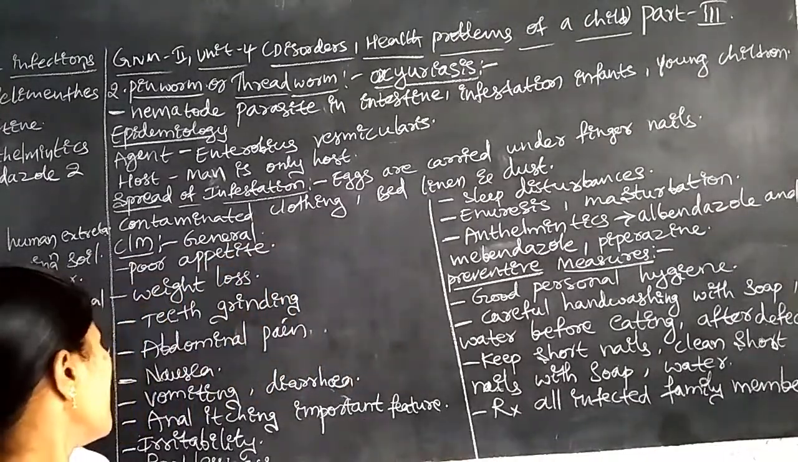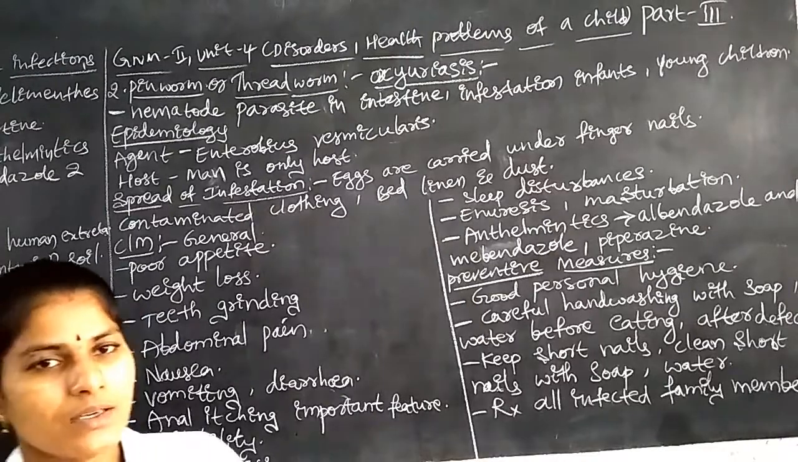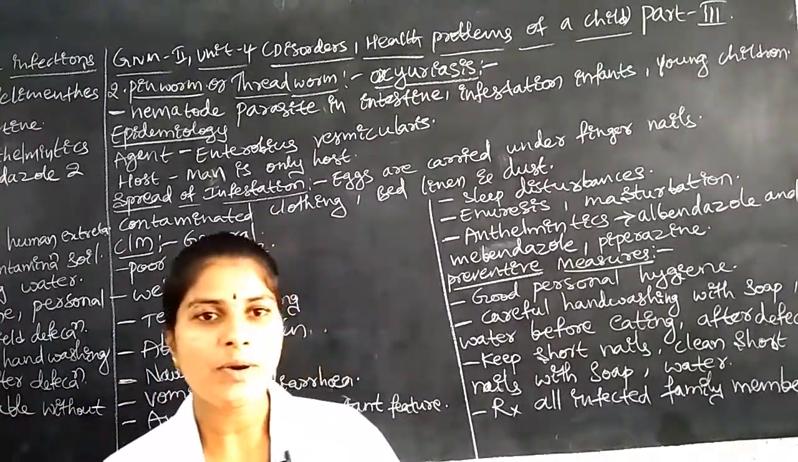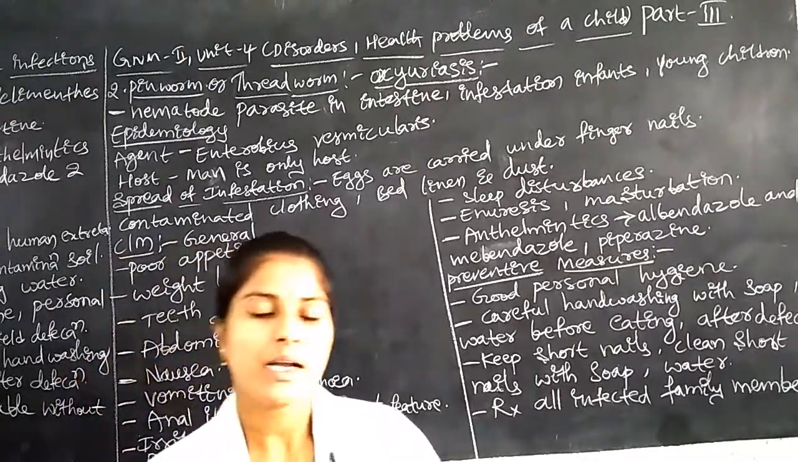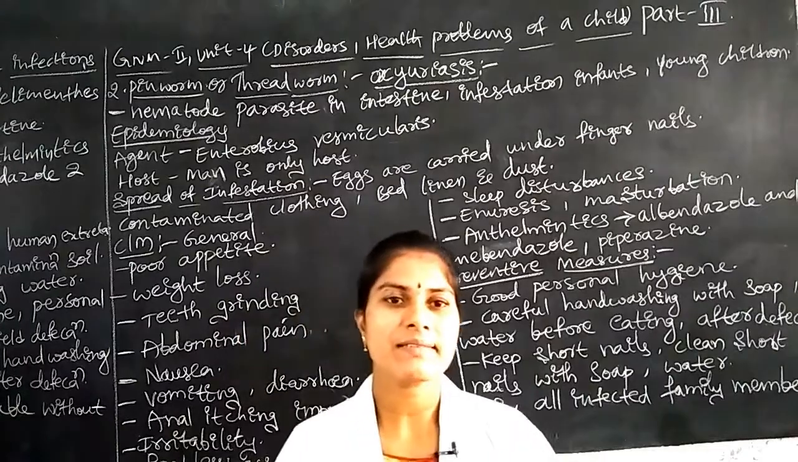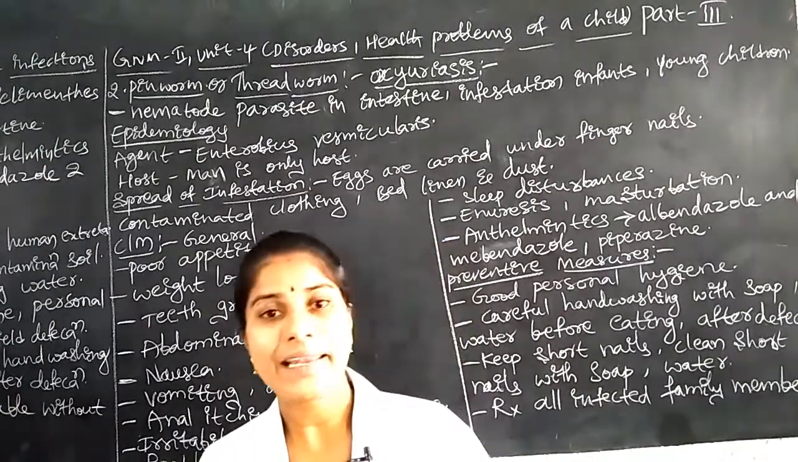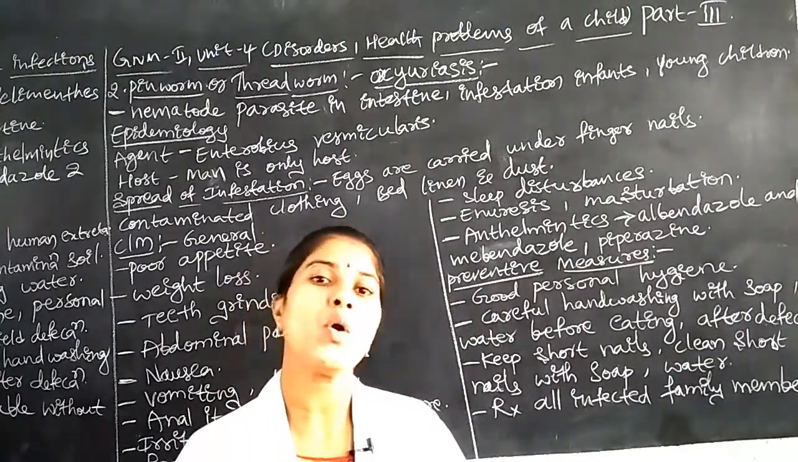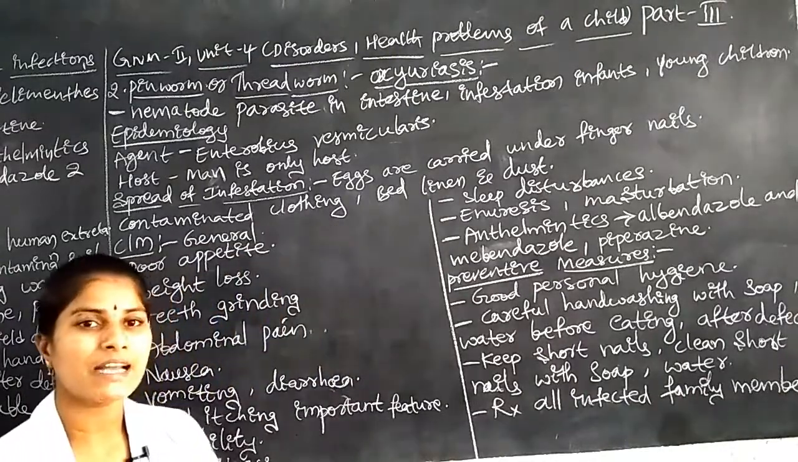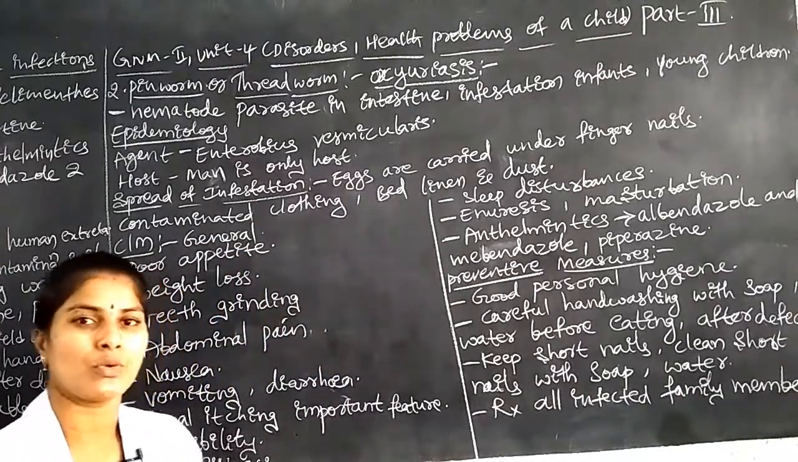Next another symptom is diarrhea. In intestinal infections, or in pinworm or hookworm infection, one compulsory symptom is diarrhea. The child will excrete stool three or more times in a day. Each day the child will pass stool many times.